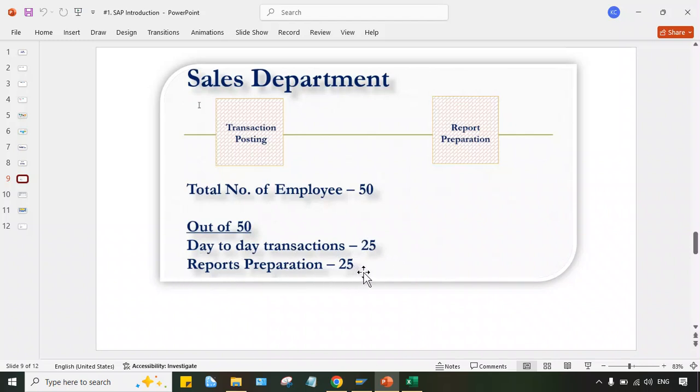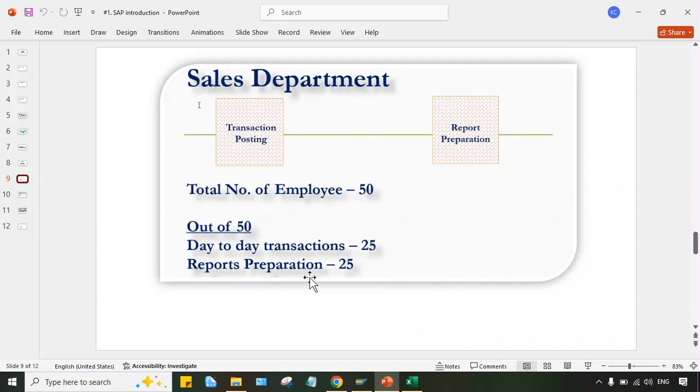But if you talk about report preparation, a report is nothing but output, right? So what will happen, guys? Whatever transactions are posted in SAP are treated by the system as input, and based on that, output will be generated automatically by the system. So these 25 people are not at all needed. SAP will automatically generate different kinds of reports. Even complex reports can be generated by SAP, because it's an ERP. So once the transactions are posted into SAP, multiple different kinds of reports will be generated.